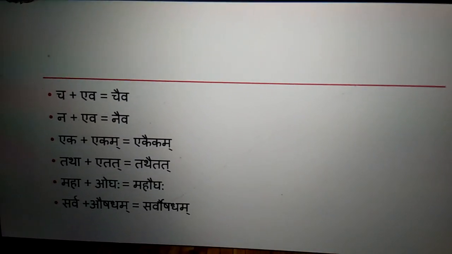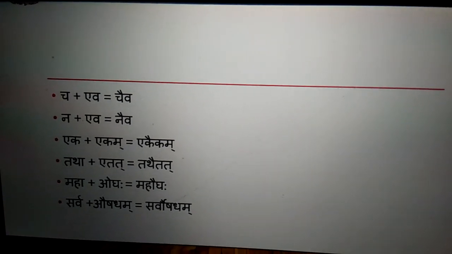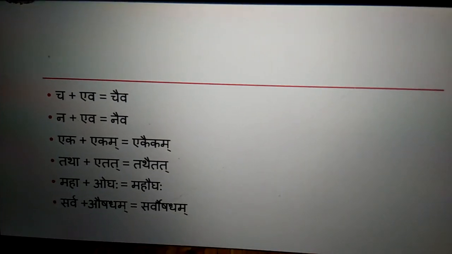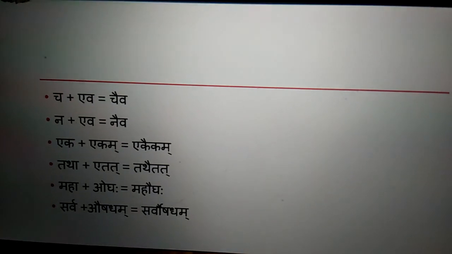Because the A from tatha and A from etat, they together make the third vowel, that is I, according to the rule.